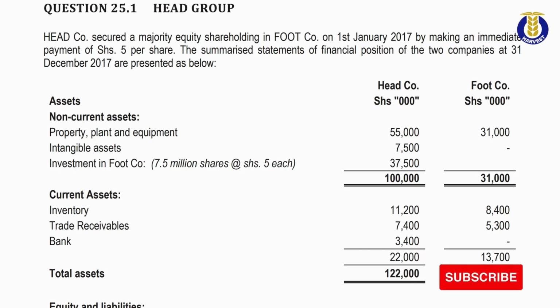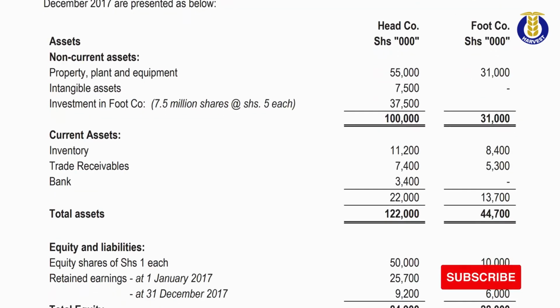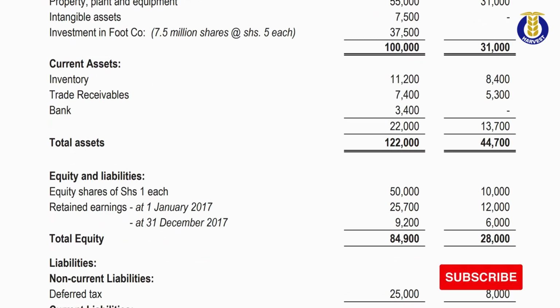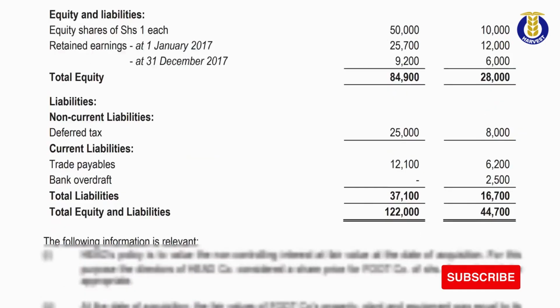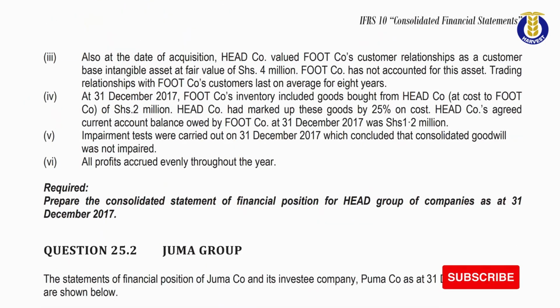So as you can see here, we have the non-current assets, including property, plant and equipment, intangible assets, investments, inventories, trade receivables, bank, etc. Of course, we are required here by the examiner to prepare the consolidated statement of financial position for head group of companies as of 31st of December 2017. All right, now let us jump into our solution.